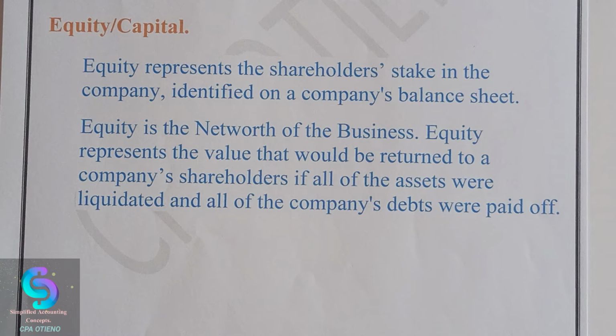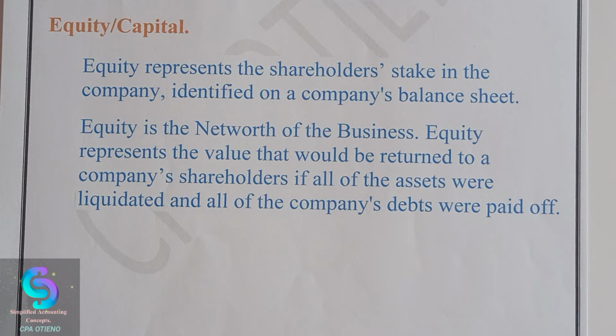When the business is being wound up, first we start by paying the liabilities, and then at the end of the day, we pay the owners of the business. That is a fair distribution. So equity represents the value that would be returned to the company's shareholders if all of the assets were liquidated and all of the company's debts were paid off. Now, liquidating here means selling them to change them back to cash.